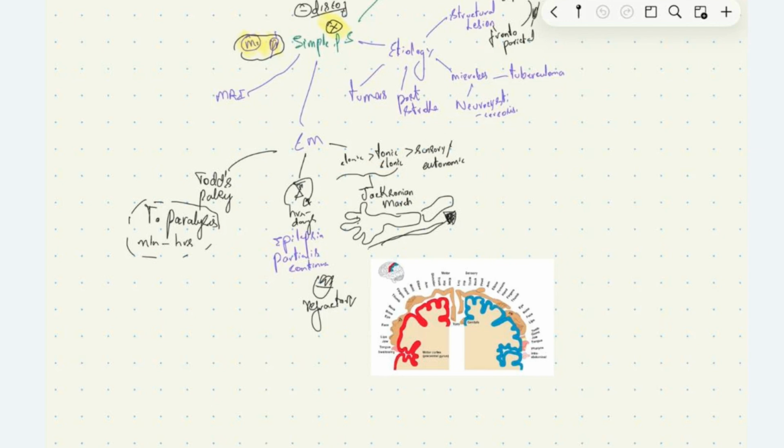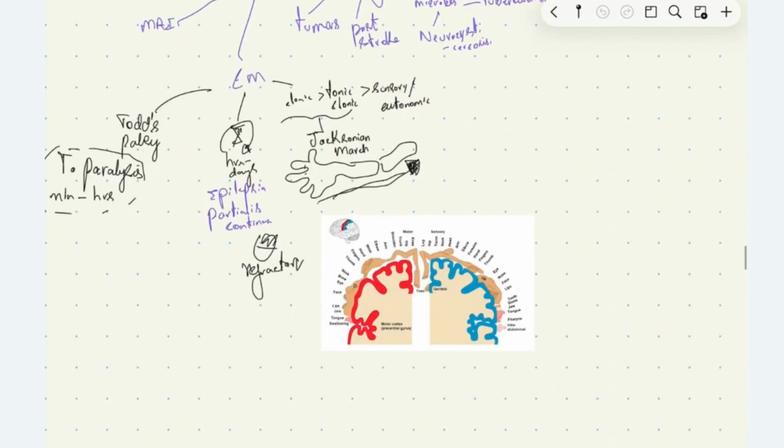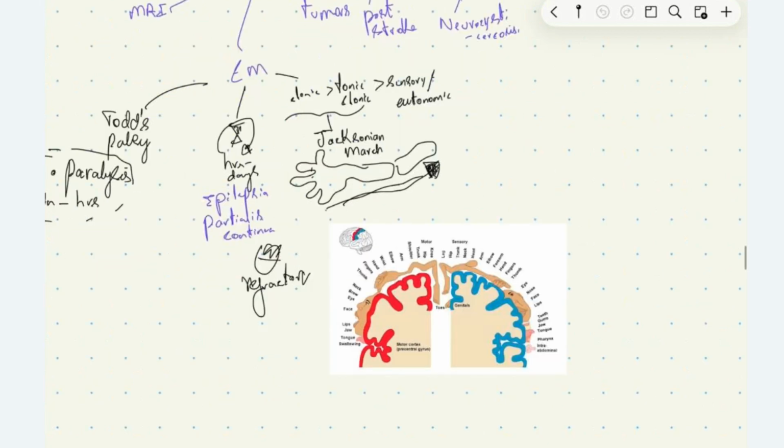This motor manifestation usually starts at a site, and then it gradually spreads over the other corresponding motor area to cause involvement of other parts of the body. The progression of motor manifestations in simple partial seizure has been described as Jacksonian march, where the motor manifestation starts at a point, at an area, and gradually spreads to involve the other surrounding motor cortex and causes corresponding manifestations in the body.